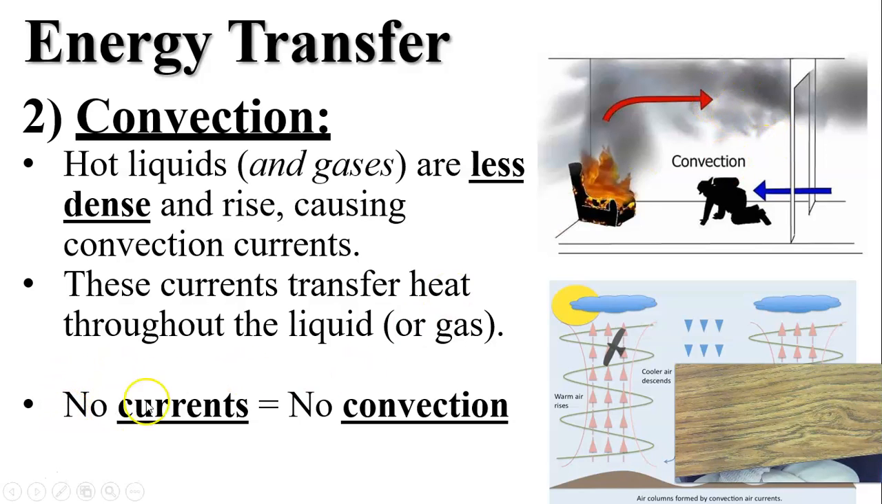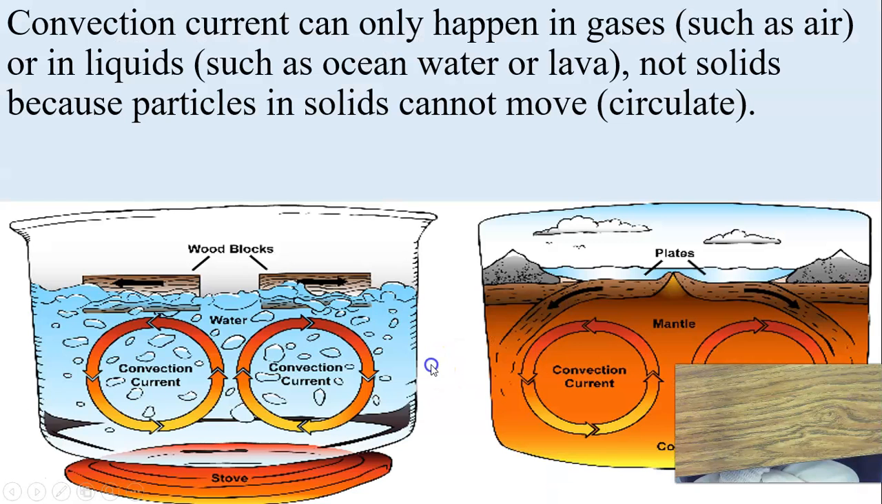If there's no current, how do you know that something's convection or not convection? If there is no current, there is no convection. That's one way to think of it. Convection currents can only happen in gases such as air, or in liquids such as ocean water or lava. Not solid particles, because solid particles can't move, they can't circulate, they can't flow.